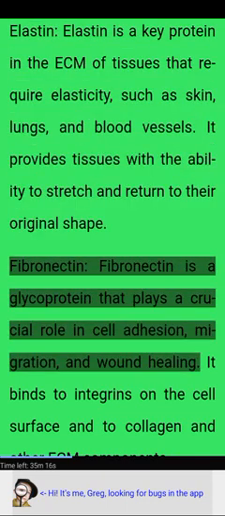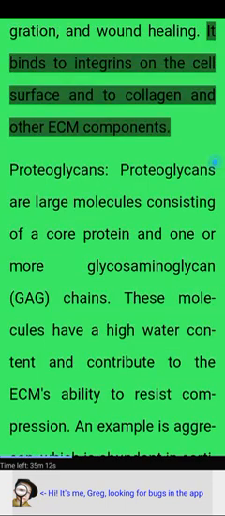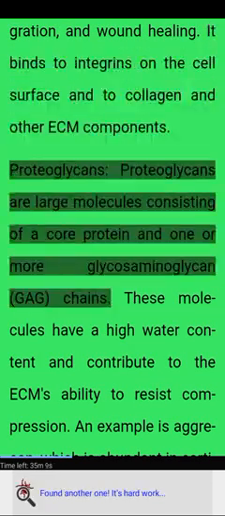Fibronectin. Fibronectin is a glycoprotein that plays a crucial role in cell adhesion, migration, and wound healing. It binds to integrins on the cell surface and to collagen and other ECM components.